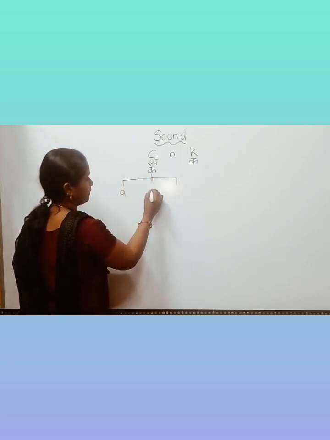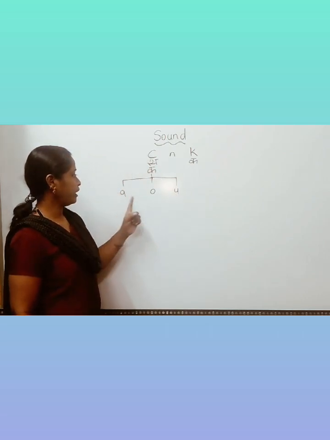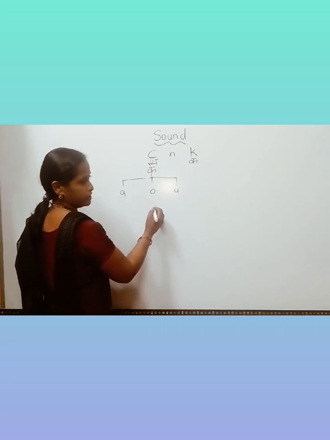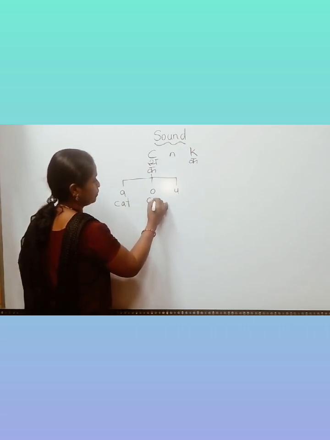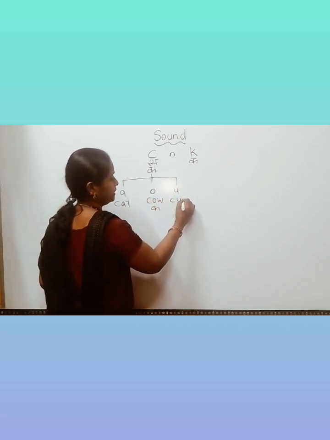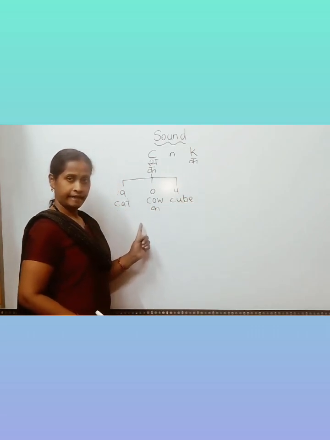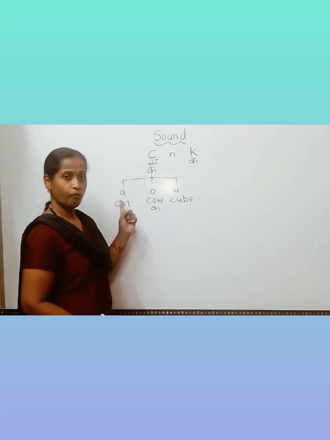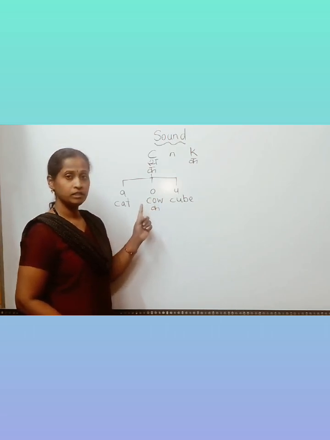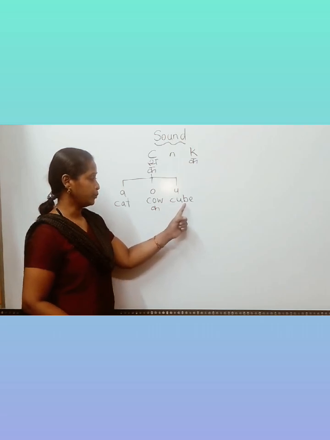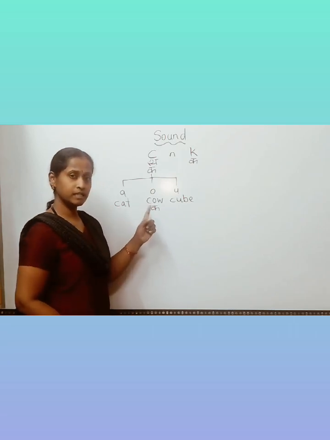Now if the vowels are A, O and U, and the letter C goes with the vowel A, O or U, the sound of this letter will become K. Like K at a cat, cow, or cube. Can you hear me? K at a cat, I am saying K. It goes with the vowel A. Cow, it goes with the vowel O. Cube, it goes with the vowel U. So here the sound of the C is K.